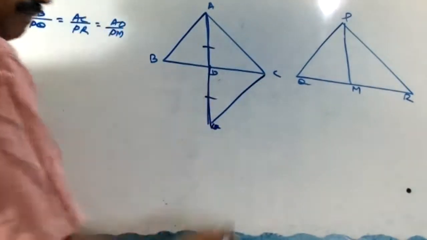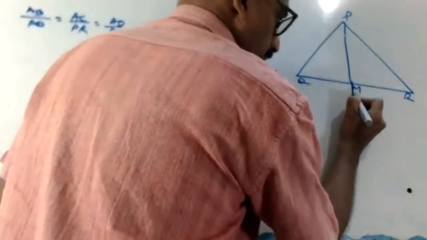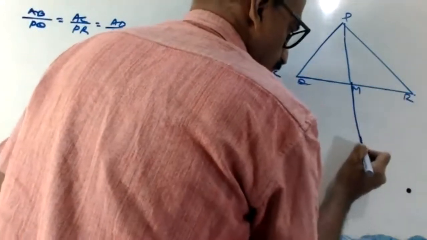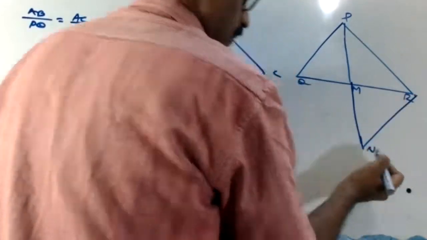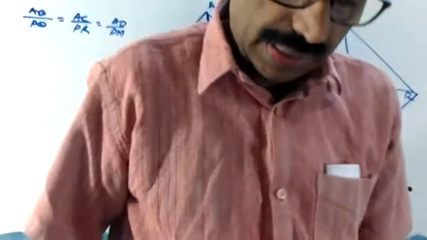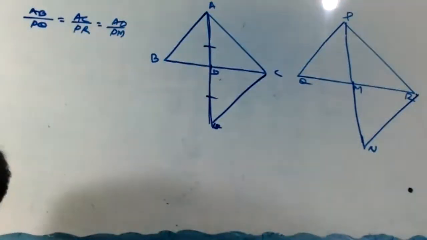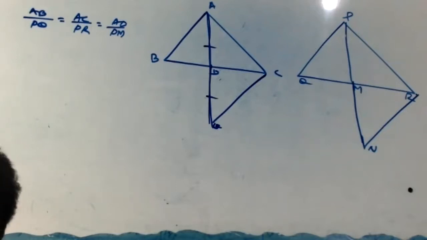Join here. Similarly, here also. M, N. Okay, right. Write the construction. Extend AD to E such that AD equal to DE, and join EC.